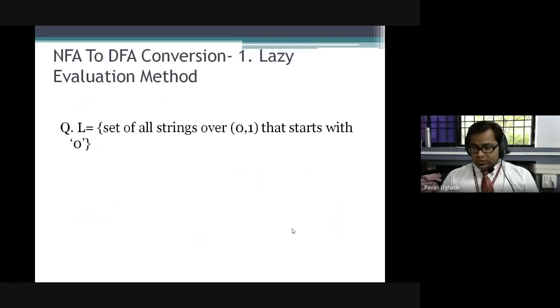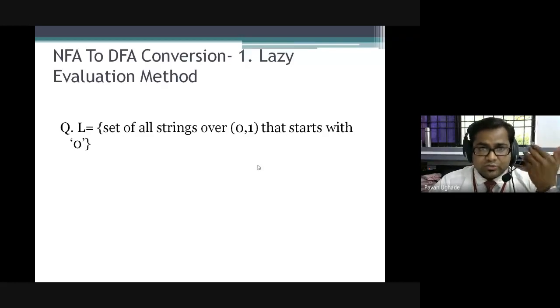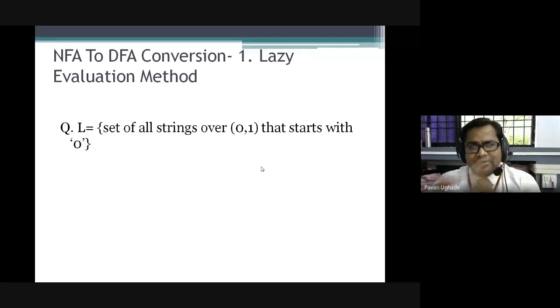The first method that we are going to start with is the lazy evaluation method. The name itself says it is a lazy evaluation method. I'll tell how this has to be used. There is also another method called the subset construction method, which is a little bit lengthier and not suitable for solving 4 to 6 mark questions. I'll take that once we finish the lazy evaluation method.